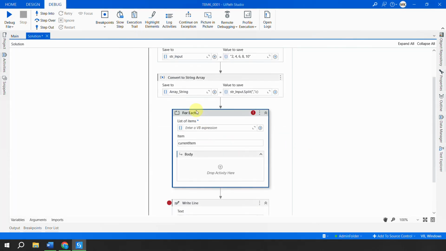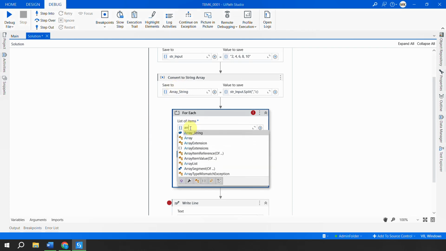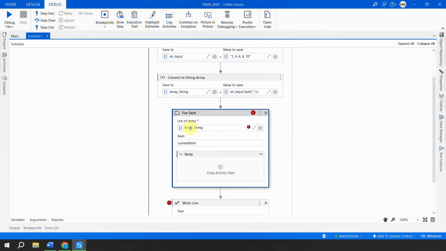Now For Each is asking me, Mukesh, where is your list of items? Where are the separate items? It's not in the string. Now all the items are in the array of string. How many items? 5 items in our case. So I'll say, hey UiPath, this is your array, or I would say list of string.